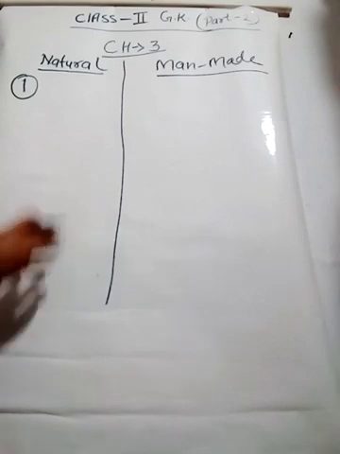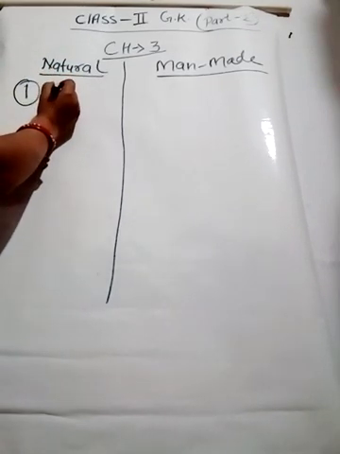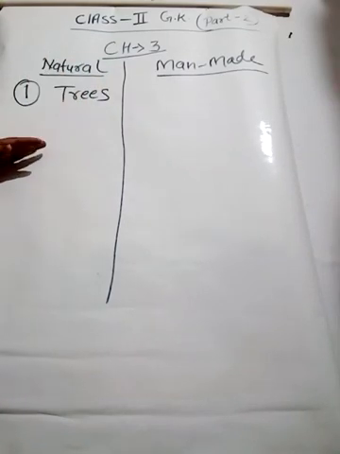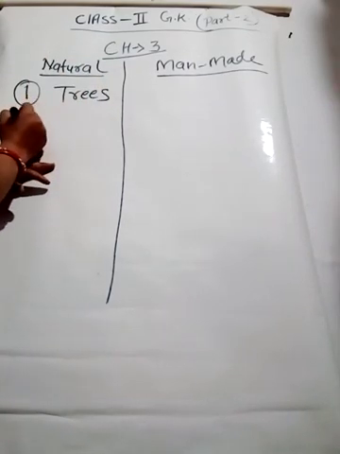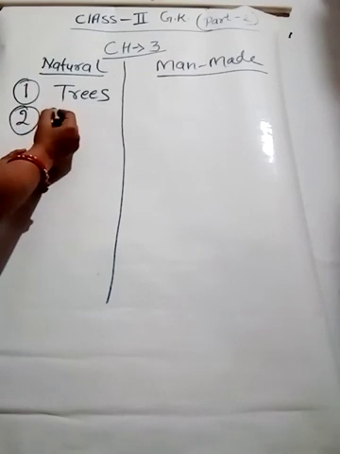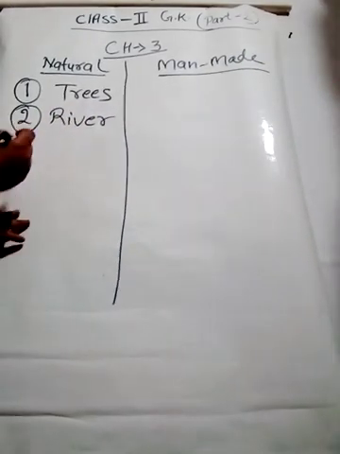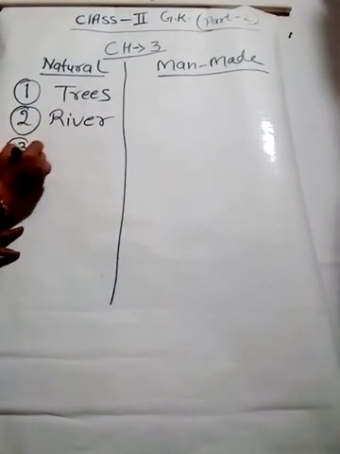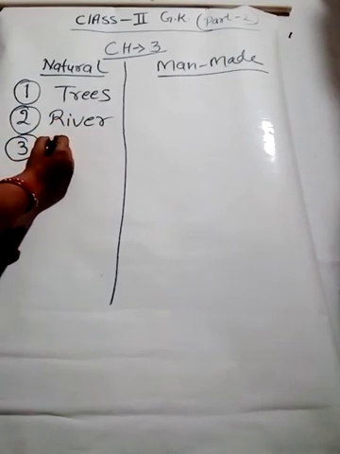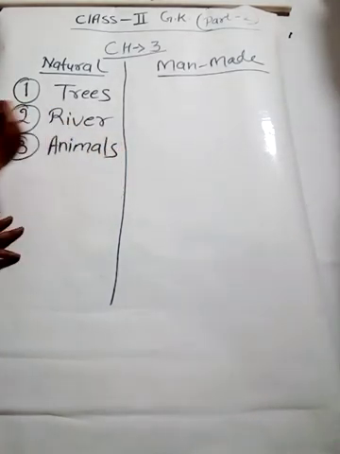In natural, the things which are made by God. So we can write here trees. Trees are made by God. Next we can write here river. Then in the natural column we can write animals.